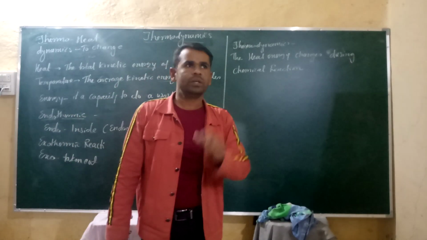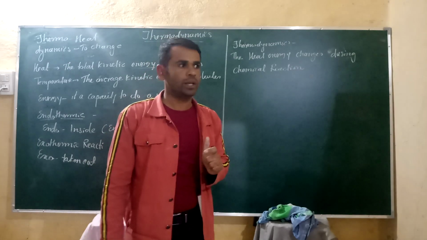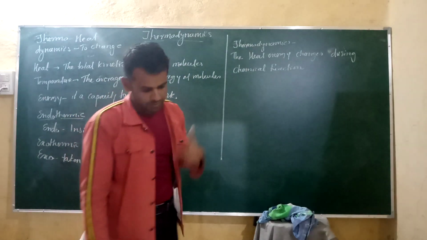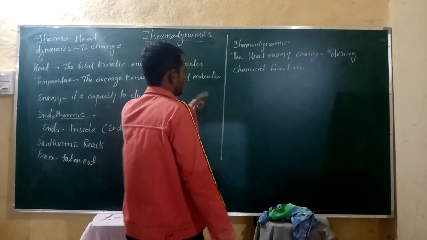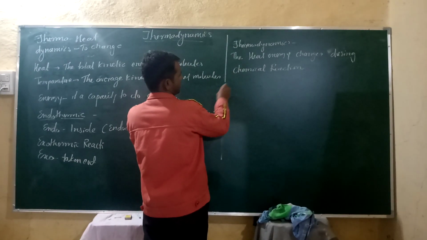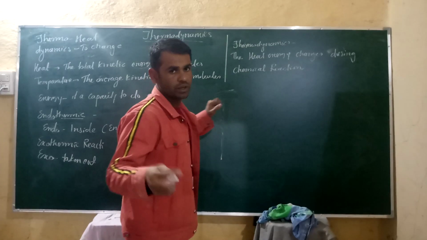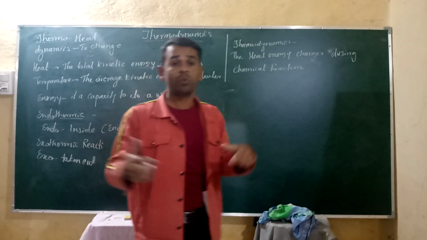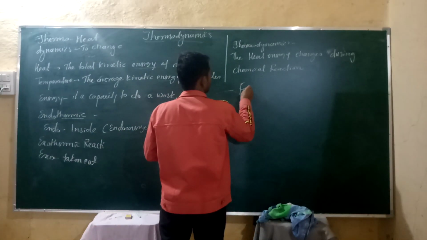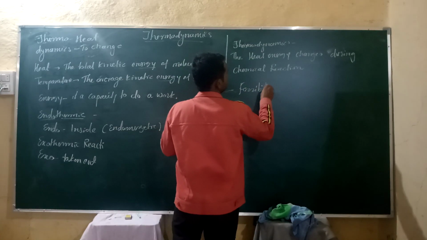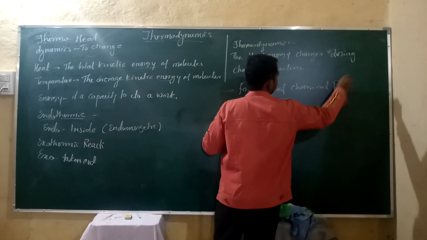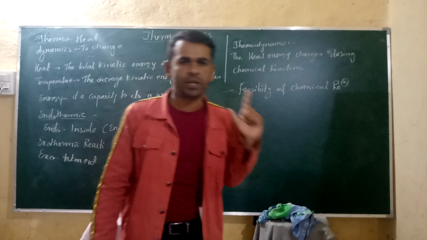And in thermodynamics particularly we have three topics: thermodynamics, chemical kinetics, and chemical equilibrium. So what we have to learn, you have three topics. First one is chemical thermodynamics. What do we learn in thermodynamics? We particularly learn about the feasibility of chemical reaction. What is meant by feasibility of chemical reaction?